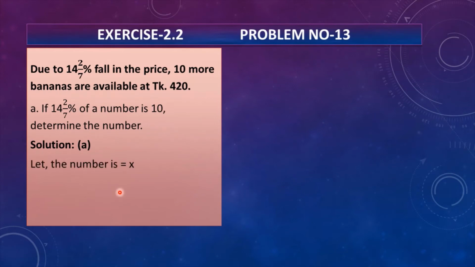Let the number be x, because if 14 whole 2/7% of a number, that number we don't know, that is an unknown number, that's why we have to let the number be x. According to the question, 14 whole 2/7% of x, because in here it is written 14 whole 2/7% of a number, and that number we let it x, that's why you can write down of x equals 10, that is the value is 10. That's why you can write down like this according to the question.